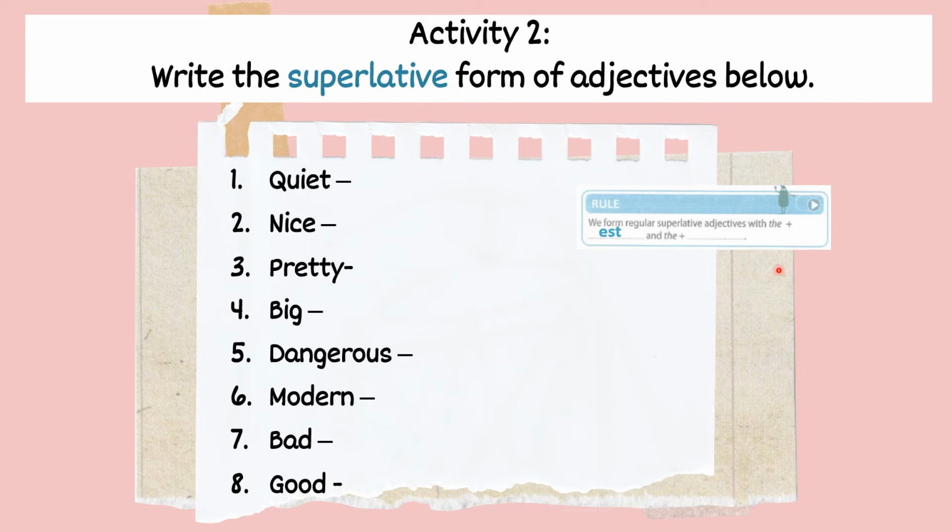So to form superlative adjective, for most short adjective like quiet, nice, we have to add est. Don't forget the in front of the adjective word. Jangan lupa the, letak the dekat depan adjective tu.